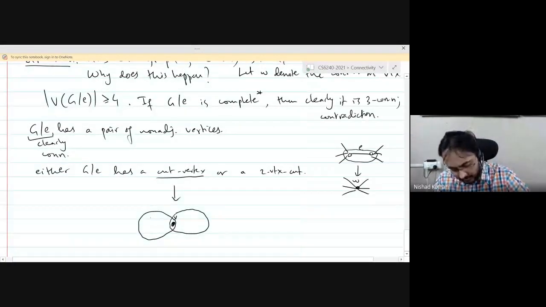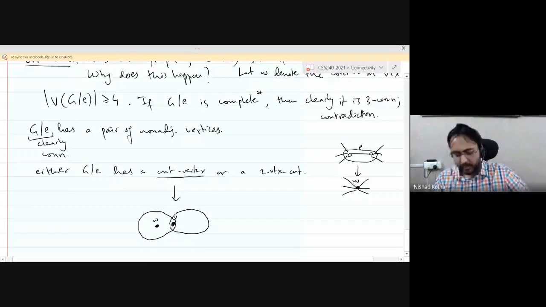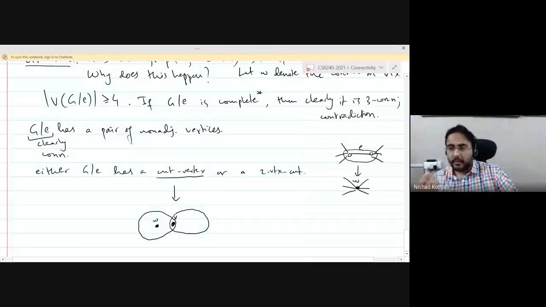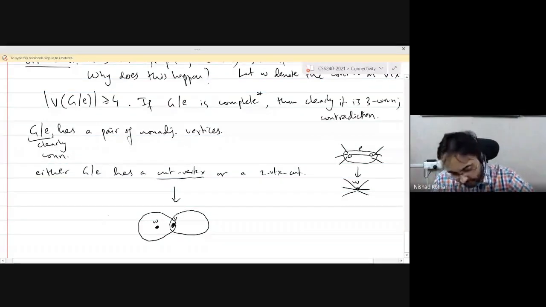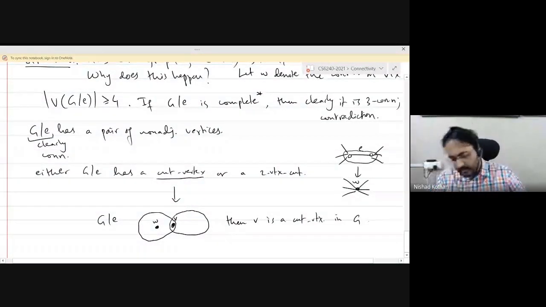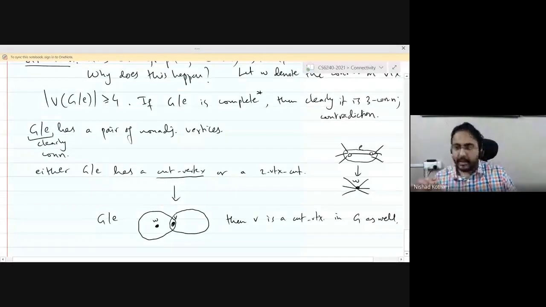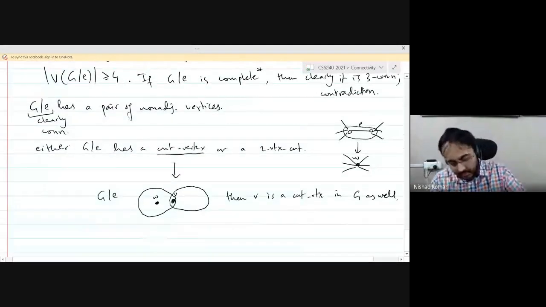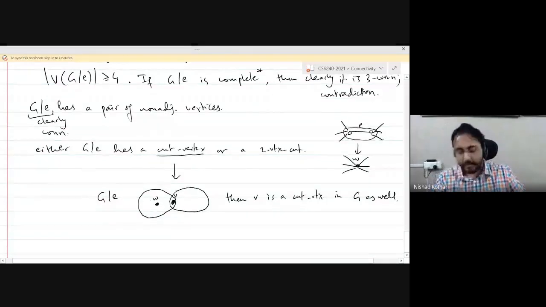Let us deal with the simple case where W is in one of the components. What is the opposite of contraction? You expand that vertex and you go back to the original graph. Notice that V will be a cut vertex in the original graph as well. So if this is a situation in G contract E, then V is a cut vertex in the original graph as well. Is this clear to everyone? Do you see why when you expand the vertex W, you will get a graph where V is still a cut vertex?